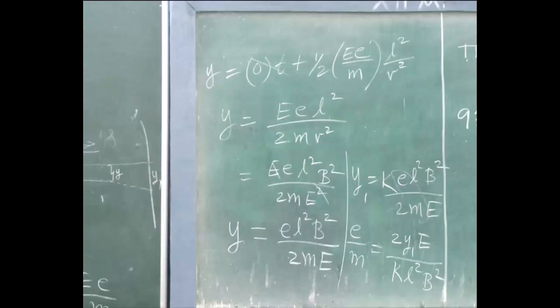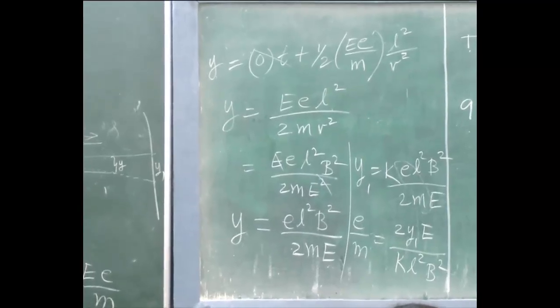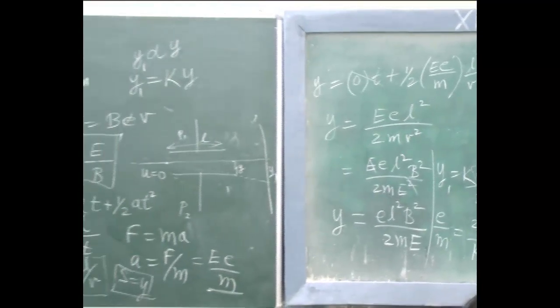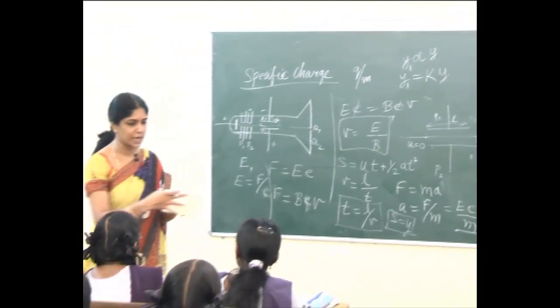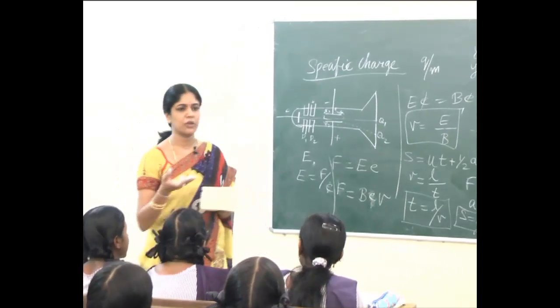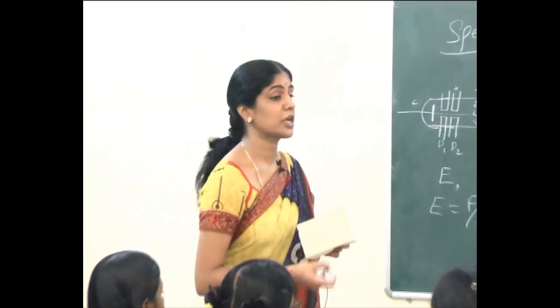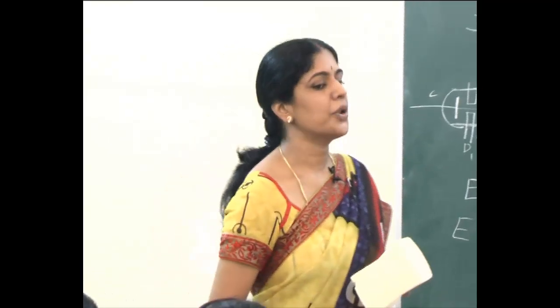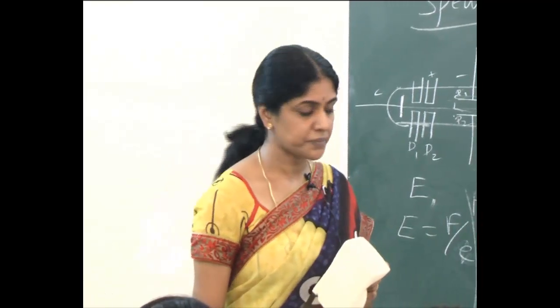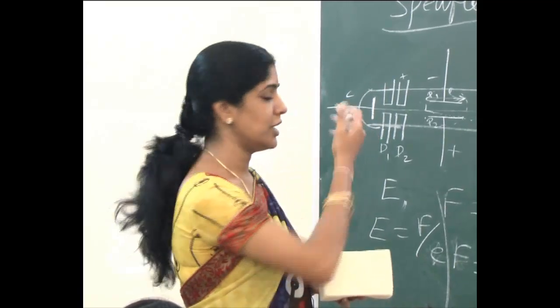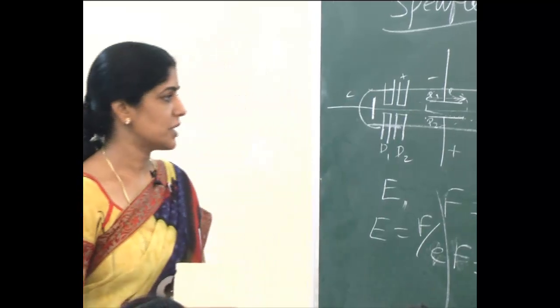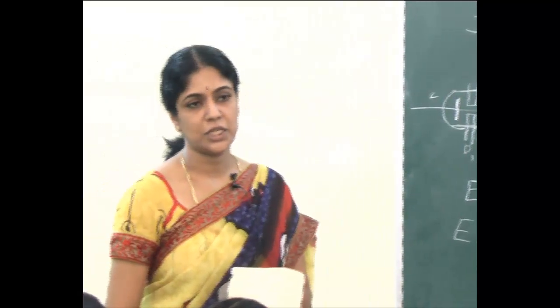See, y1 is the displacement produced by the electrons on the screen. By the displacement I can easily find out by using a scale. E is nothing but the electric field intensity. L is the length of the metal plates, that one you are going to select, so I can easily calculate that length of the metal plates. B, magnetic field strength. By substituting all the known values, I get the charge per unit mass of the electrons. K is a constant. That constant value depends upon the arrangement, that they will give. So substituting all the values, I can easily find out the charge per unit mass.